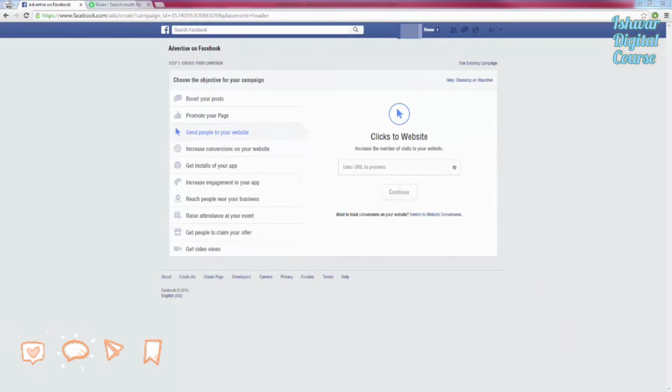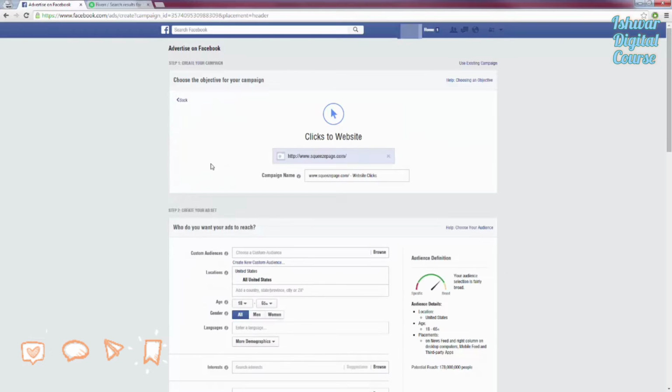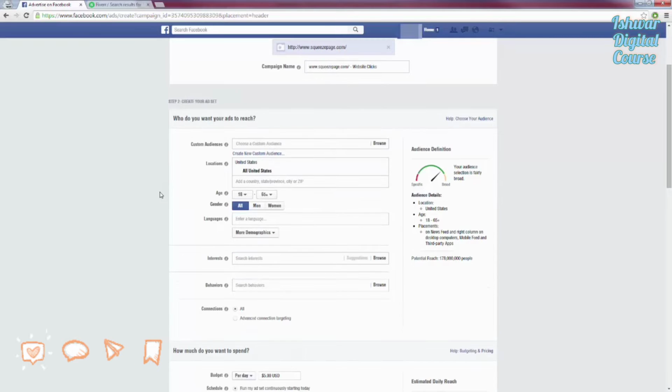Here I am on Facebook right now, and as you can see, we have all these different objectives that we can choose for building our Facebook ad. What I recommend, and what I do, is send people to your website. This is pretty straightforward. It means when someone clicks on your ad, they are going to be redirected to your website. Once you click on this, it's going to ask you to enter the URL that you want to promote, and this is going to be your squeeze page. Type out your squeeze page here, and once you get your squeeze page URL entered, you are going to see that we now have all these different options for creating our ad.